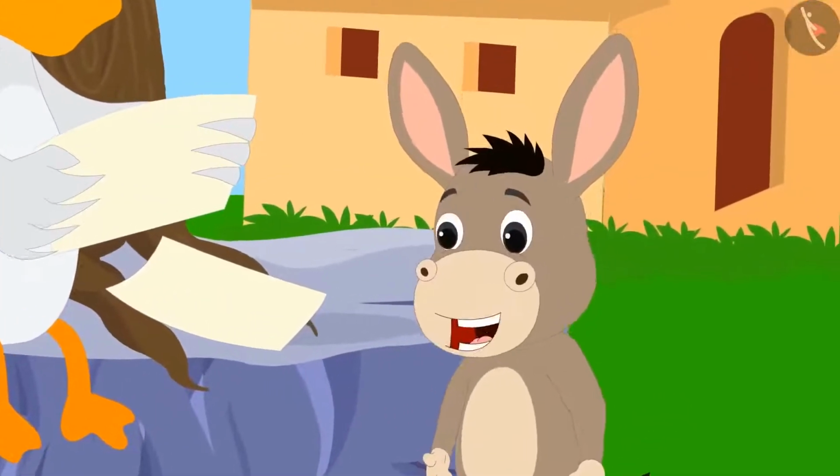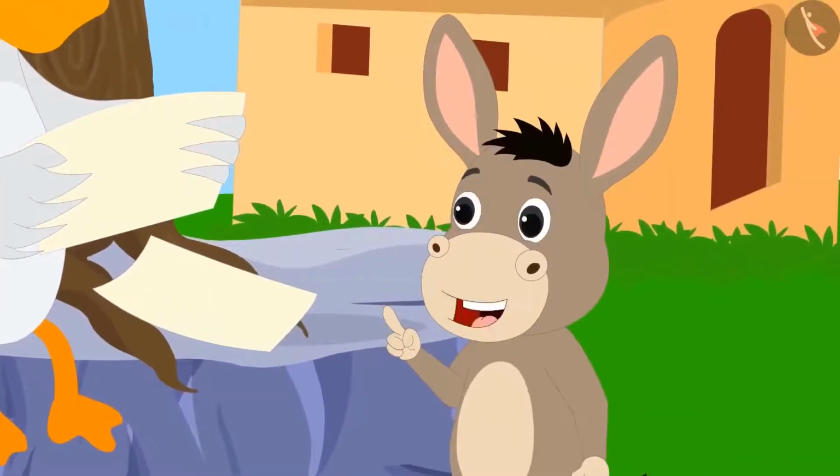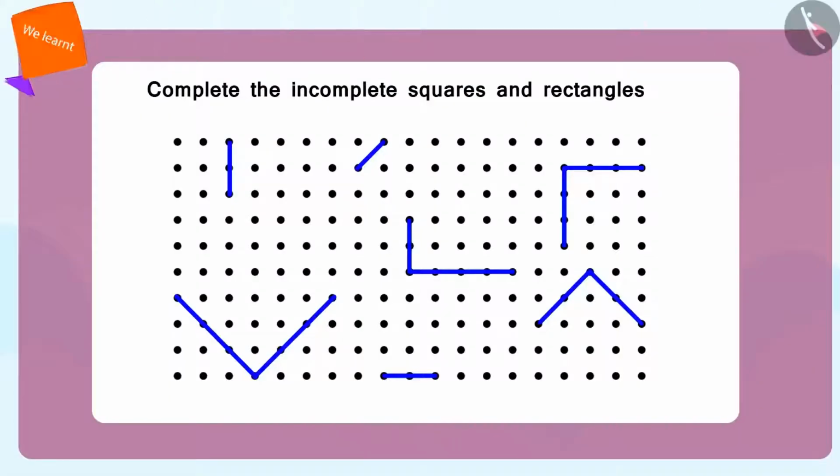Wait, Meenu. First I want to see that you really understand. Here are some unfinished squares and rectangles. If you can complete them, then I will teach you to make other shapes, Bhola told Meenu. Come children, you can help Meenu by completing these shapes in your notebook.